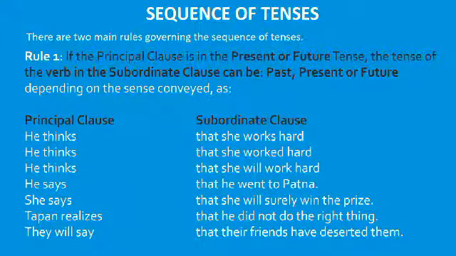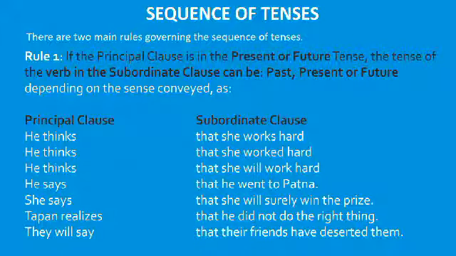Let us see some examples. He thinks that she works hard. In the first sentence, in the principal clause, the verb is in the present tense, and in the subordinate clause, the verb is in the present tense.